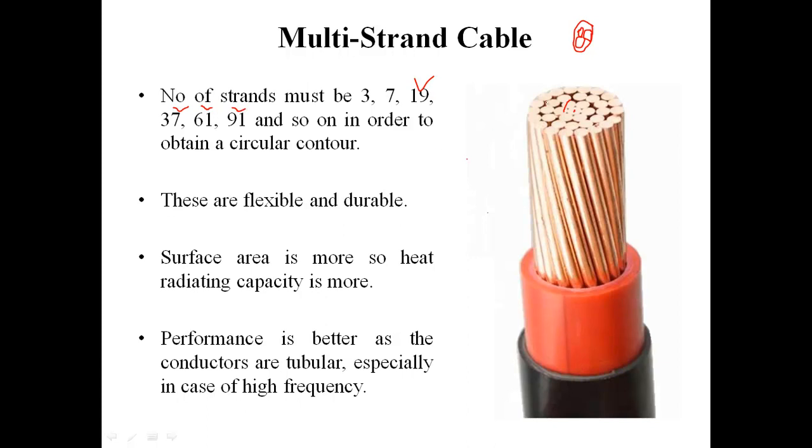So these numbers of strands are specifically used to provide a circular contour, and why provide a circular contour? So that the current is uniformly distributed over the surface area of the conductors.